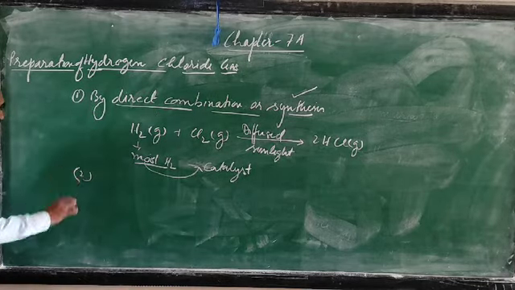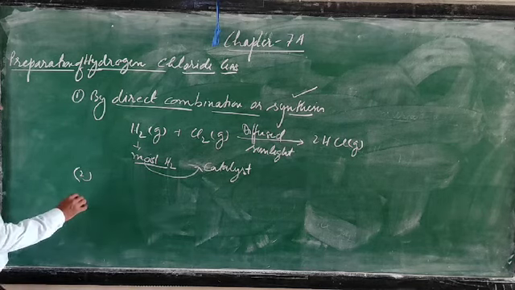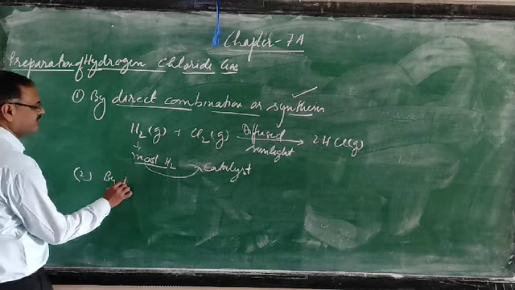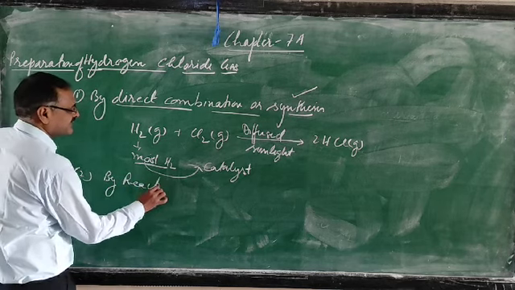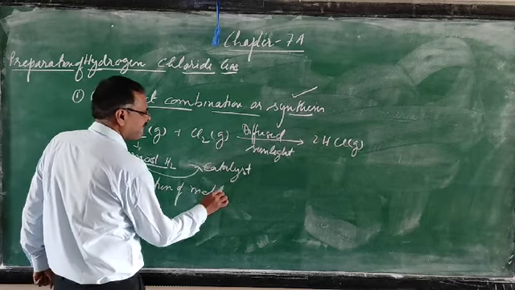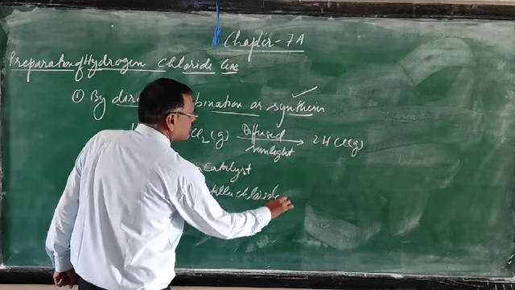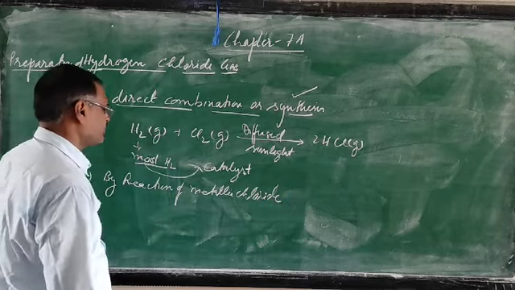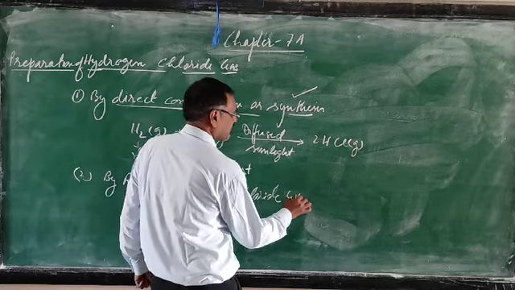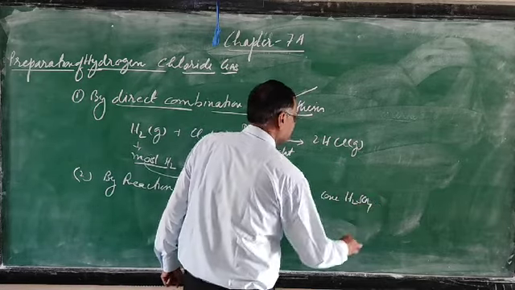Now, the second method is by the reaction of metallic chloride with concentrated sulfuric acid.